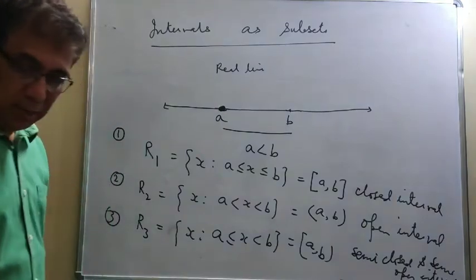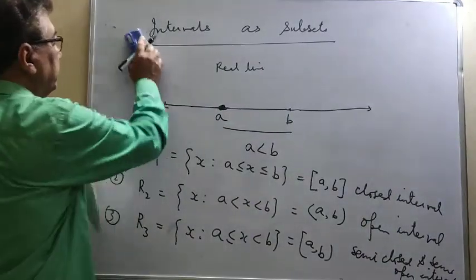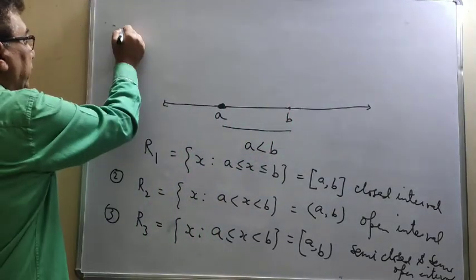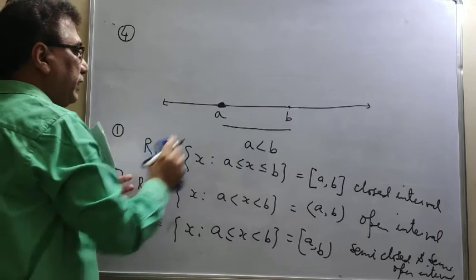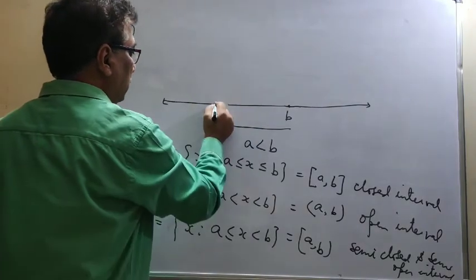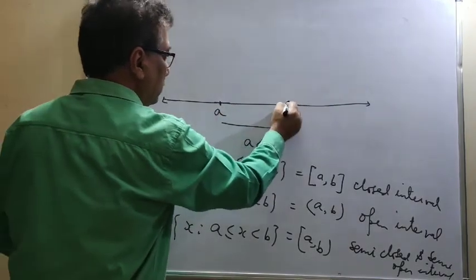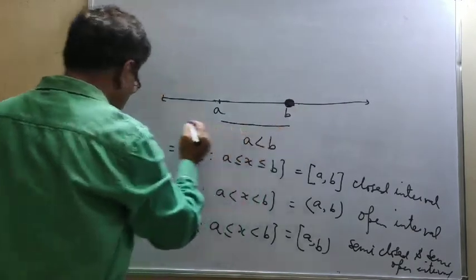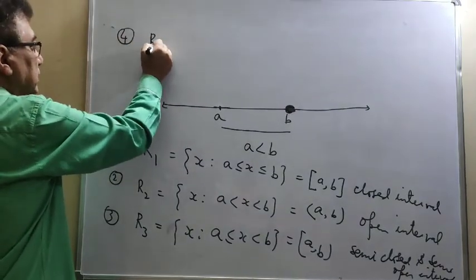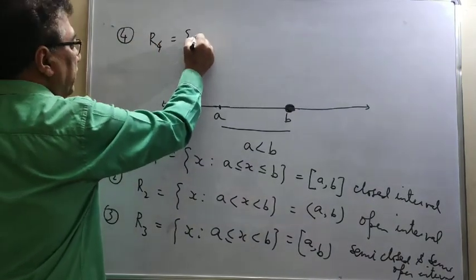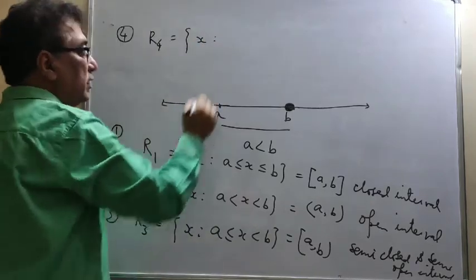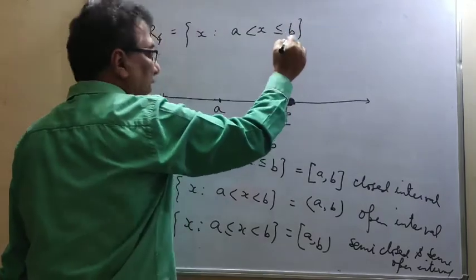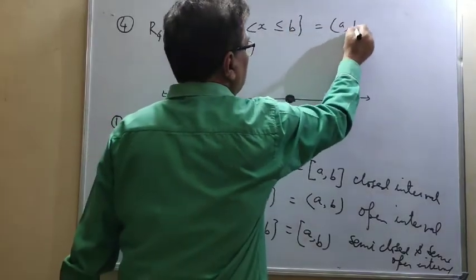Now the fourth one, in which I am leaving this A and making B a solid point, and this name is given as R4, then this satisfies the condition A < x ≤ B, and this will be written as (A, B].